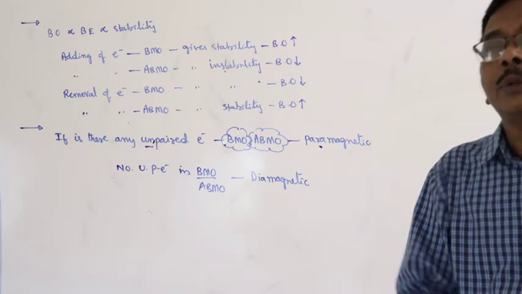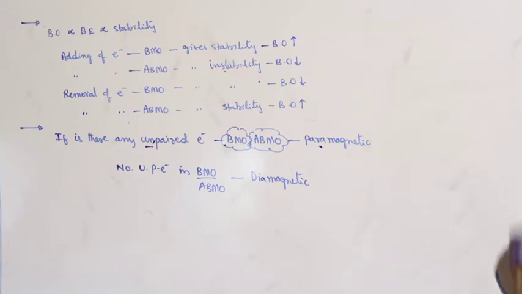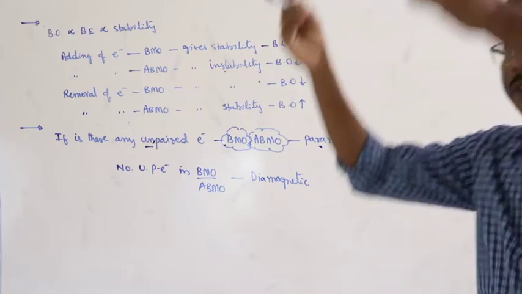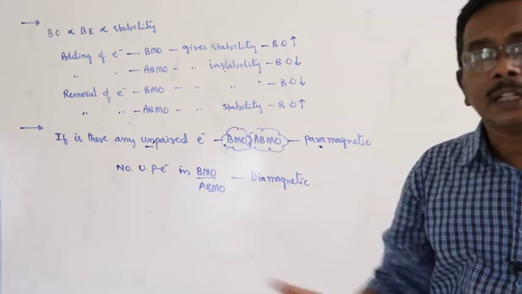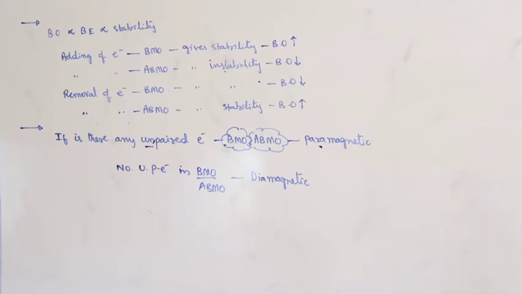You can draw the energy profile diagrams for nitrogen and oxygen and write the important features point-wise. That is meant for one long answer question, an 8 marks question.